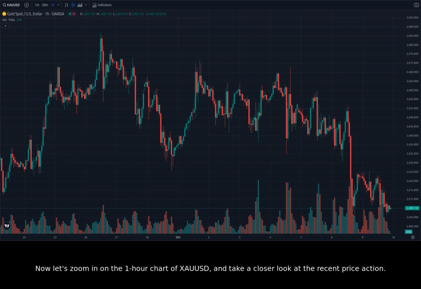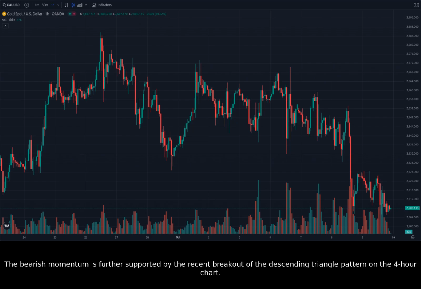Now let's zoom in on the 1-hour chart of XAUUSD and take a closer look at the recent price action. On the 1-hour chart, we can see a series of red candles, indicating a decline in price. The price has been consolidating around $2,630, but it's clear that the momentum is shifting. The bearish momentum is further supported by the recent breakout of the descending triangle pattern on the 4-hour chart.